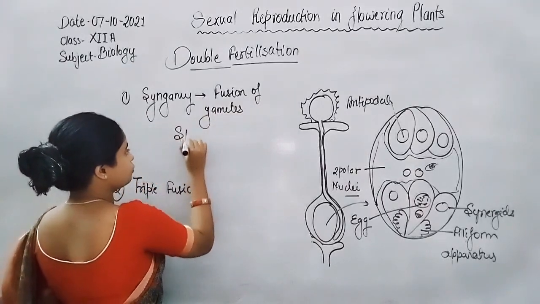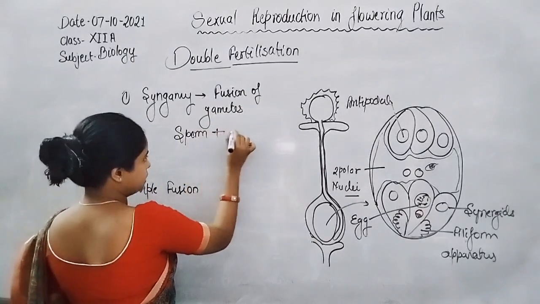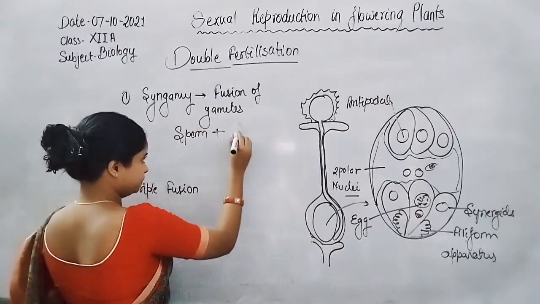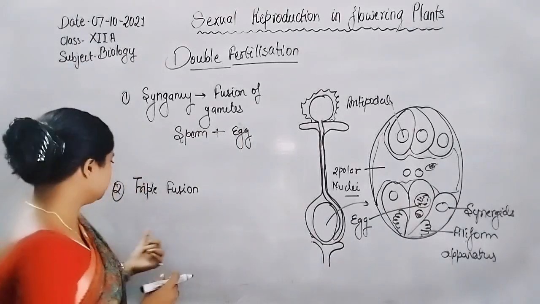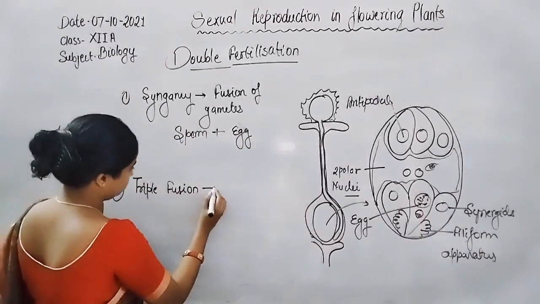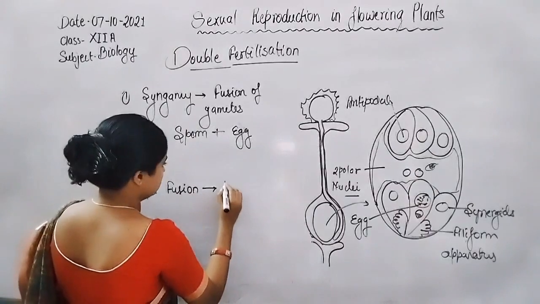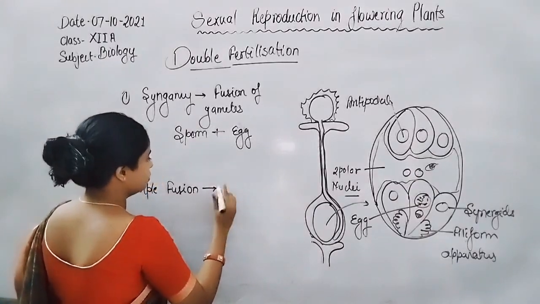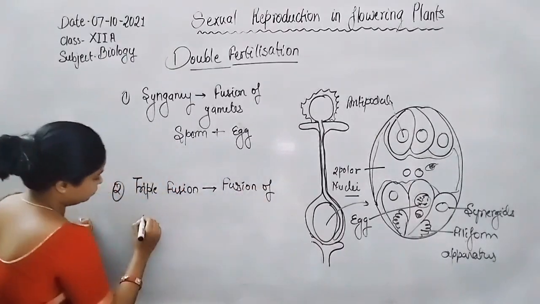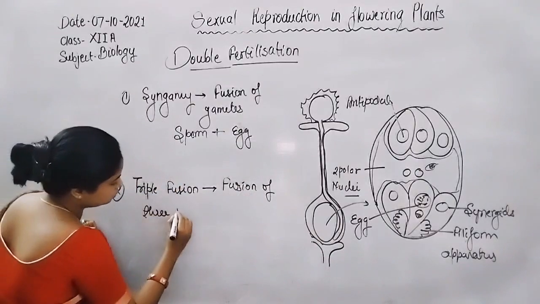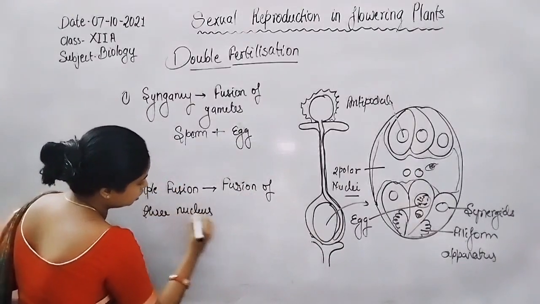That means fusion of sperm plus egg. And the triple fusion is the fusion of three nuclei.